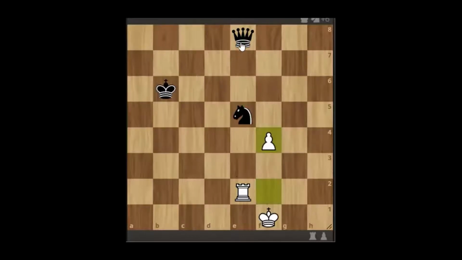And then if the king moves anything, then we can take this. Or we can also take this as well. So this will also cause a double attack. So we get on this.